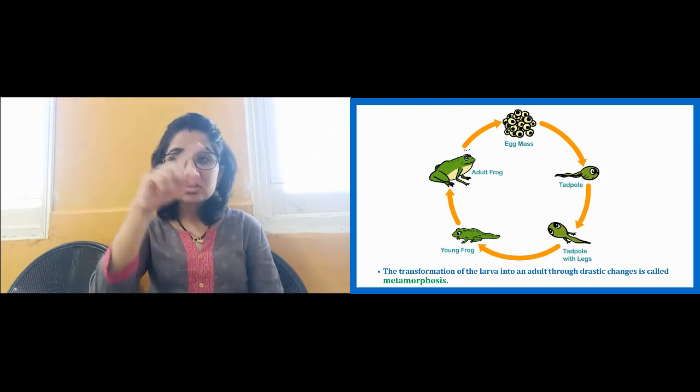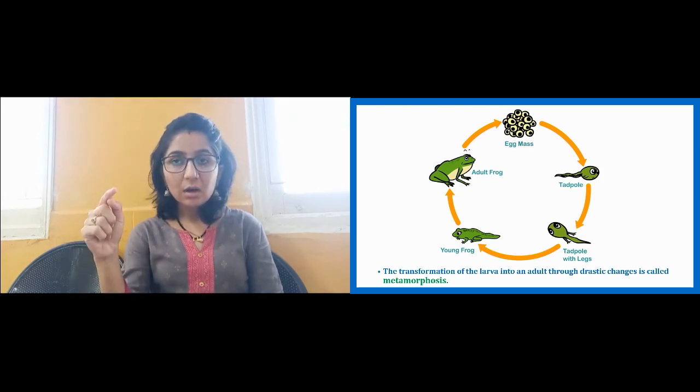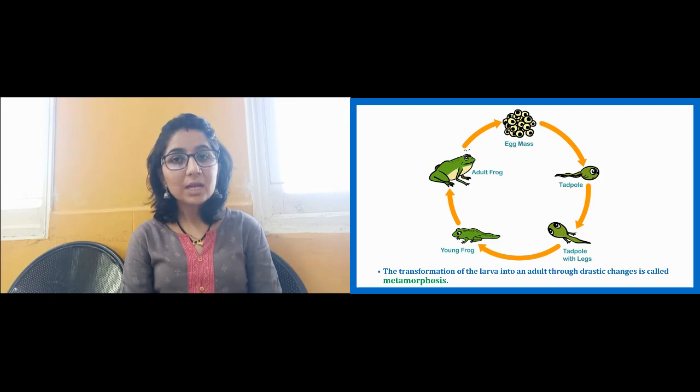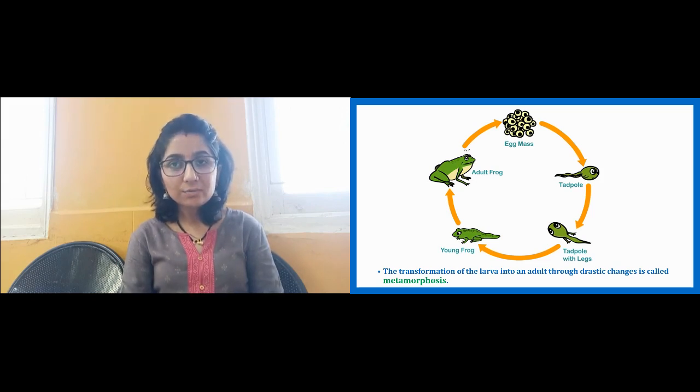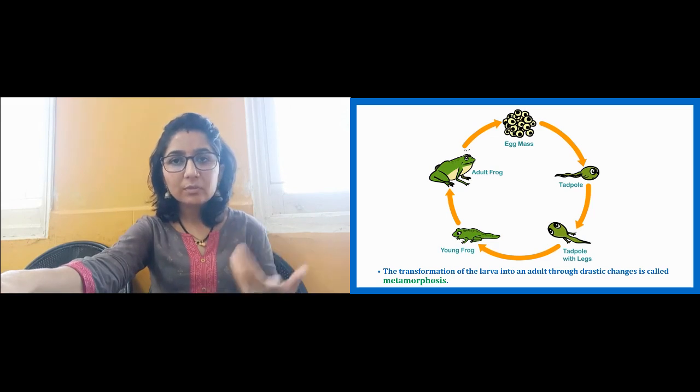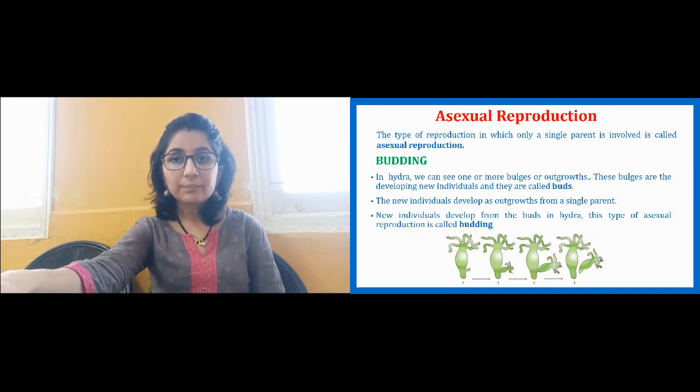Now you can see this transformation from one form to the other form, that is called the metamorphosis. How can we define the metamorphosis? The transformation of a larva into an adult through drastic changes is called the metamorphosis. We can see metamorphosis in some other animals other than frogs also. It happens in the silkworm, and in many other species.